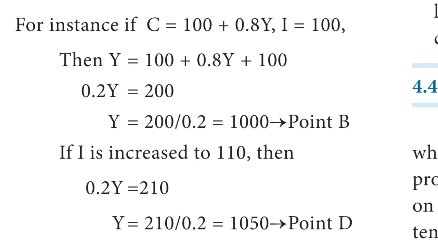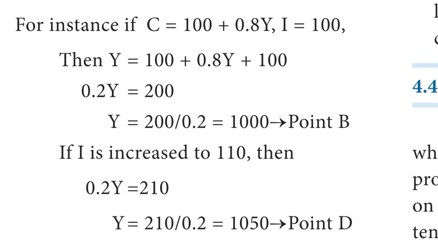Second stage. For instance, the straight line consumption function C is defined by the consumption equation C is equal to 100 plus 0.8Y. Already we take two investments, that is I is equal to 100 and I is equal to 110. We substitute both investment values in the equation.